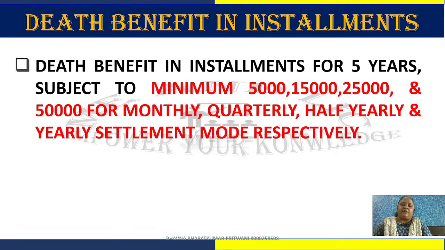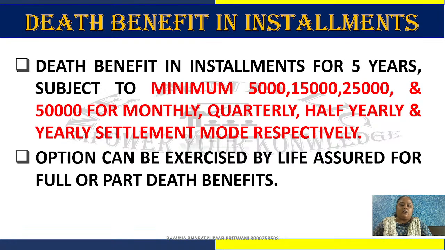Death benefit can be taken in installments of 5,000 monthly, 15,000 quarterly, 25,000 half yearly or 50,000 yearly for 5 years. The option can be exercised by the life assured for full or part of the death benefit also.